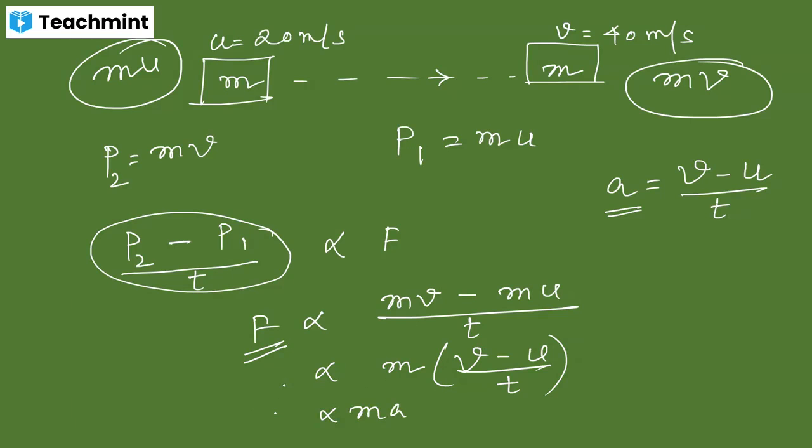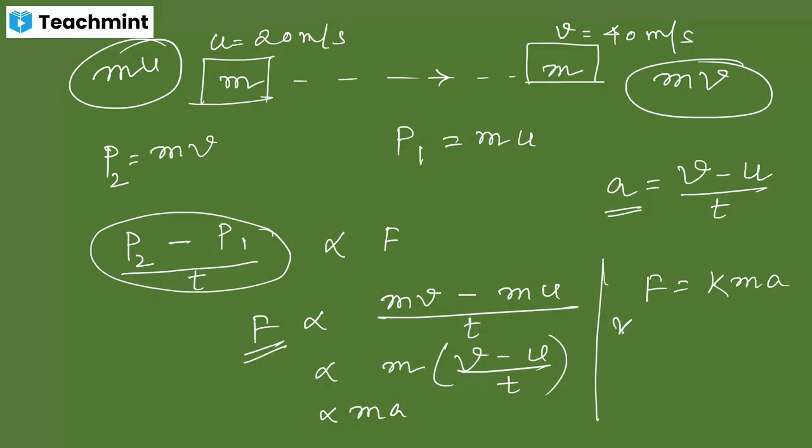Up to that much, is it clear everyone? Yes, got it. Okay. So to break this proportionality, one constant can be introduced. That constant is k. So I can say F equals k multiplied by ma, where m is the mass and a is the acceleration of the object. What is k here? k is the constant of proportionality, or proportionality constant.